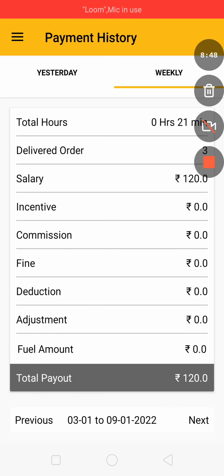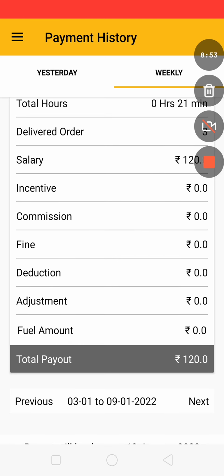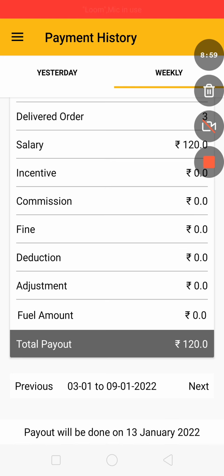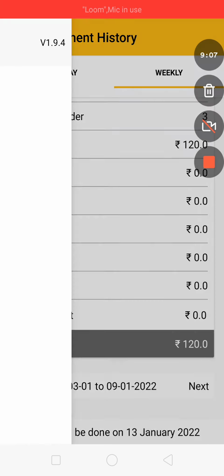But right now I delivered 3 orders, 2 during the course of the demo. 120 rupees is my salary, and it shows the total payout, which is 120, and when the payout will be paid. My payout will be done on 13th of January.